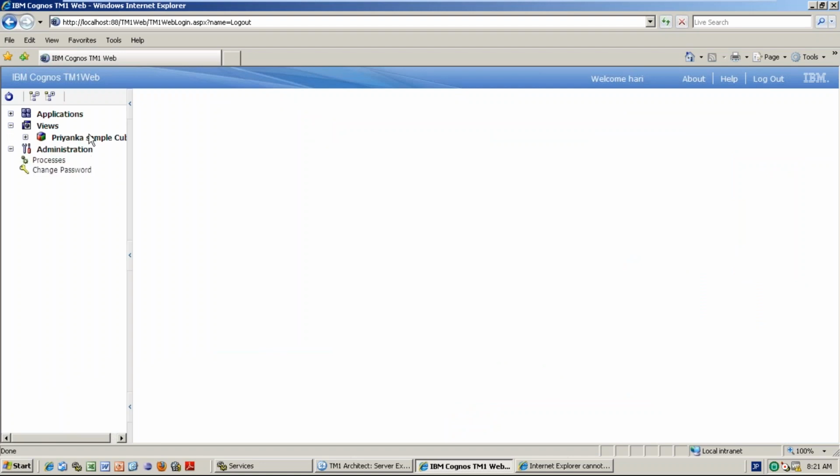Hari, is there any limit on the users? No, no limit. N number of users you can add. That's not an issue. This is how Hari also has the same access. Like this, you can add 100 users to the same group, because they want only one project, so everybody should have the same access. Is it clear now? Yeah, it's clear.